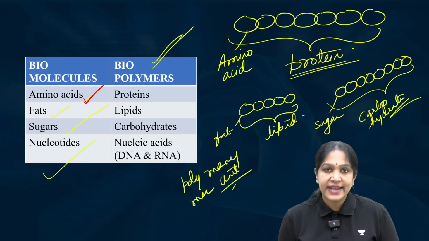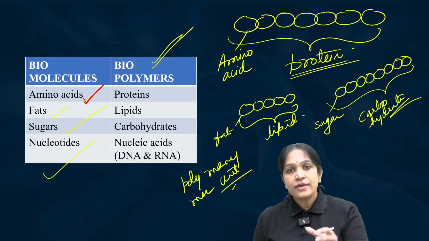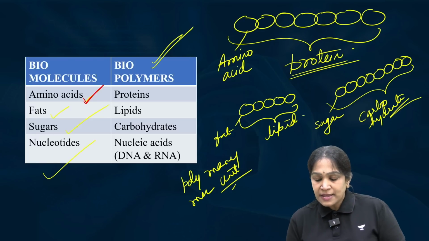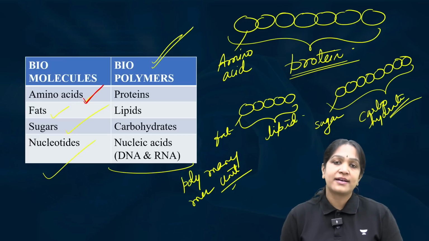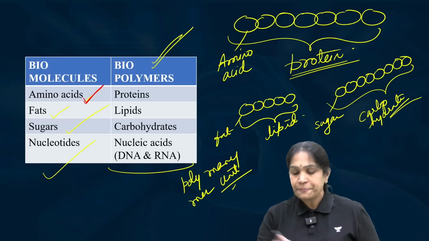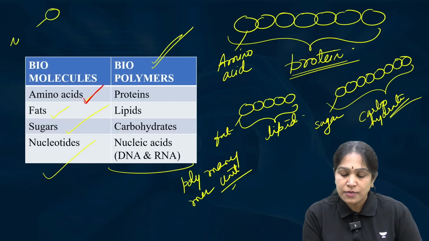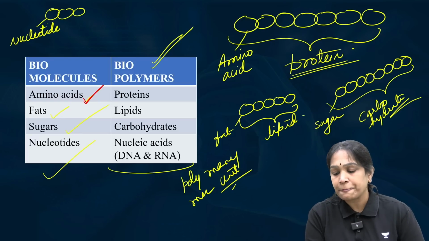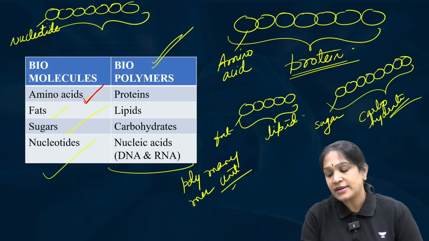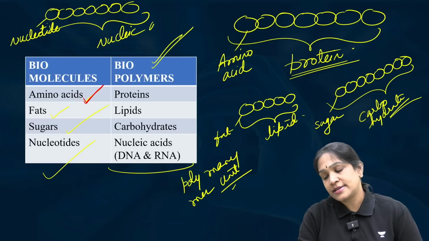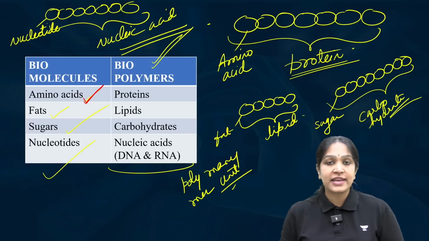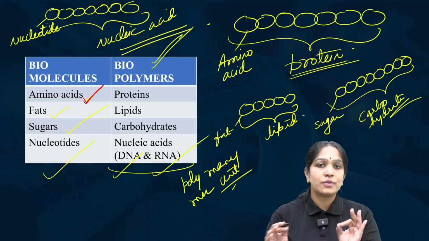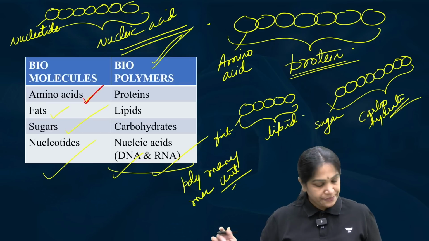Next, nucleotides. Why are they called nucleotides? Because they are present inside the nucleus. What are they? They are the building blocks of our DNA and RNA. If this is one nucleotide, then its polymer is called nucleic acid. And we have two types of nucleic acids, DNA and RNA. This is about biomolecules and the biopolymers.